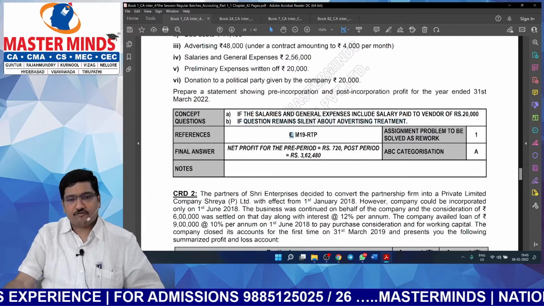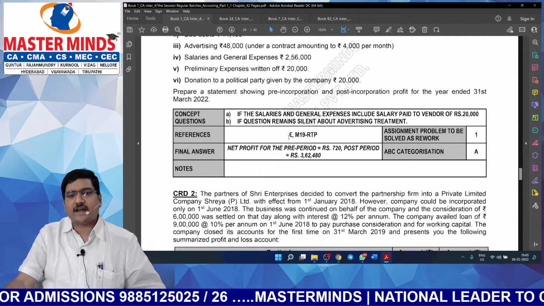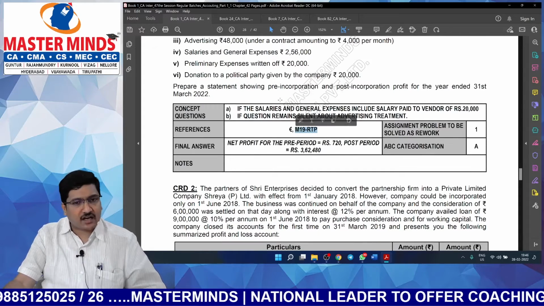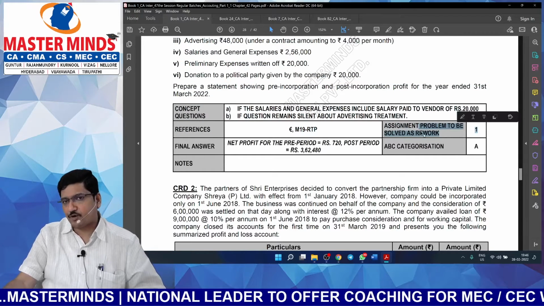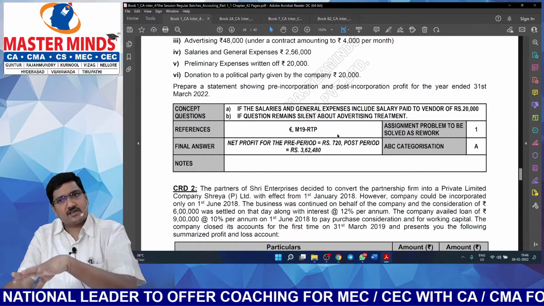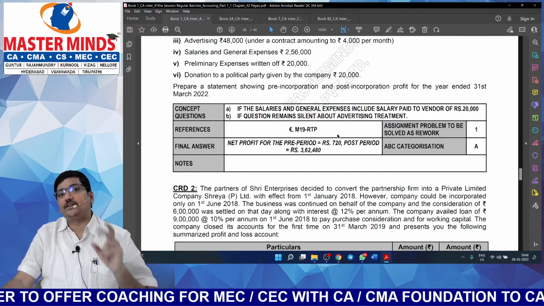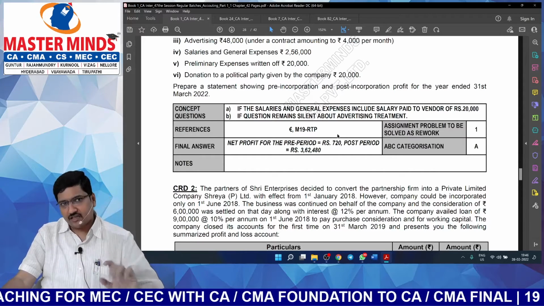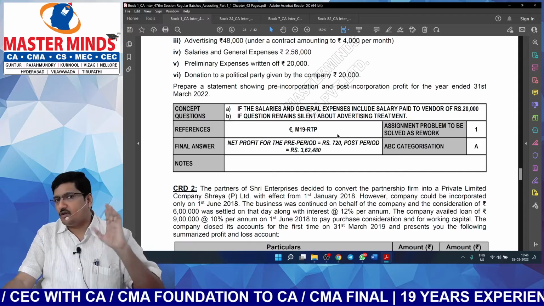Next one, references. From where this problem is taken, one is study material. This euro symbol indicates study material. Another one is May 2019 RTP. So for every classroom problem, there will be a corresponding assignment problem. For example, if there are 6 classroom problems, then obviously there will be 6 assignment problems. In rare cases, for one classroom problem, there will be 2 assignment problems, A bit, B bit. Whenever such a situation is given, then B bit is more important than A bit. You can even ignore the A bit, but you need to focus on B bit.